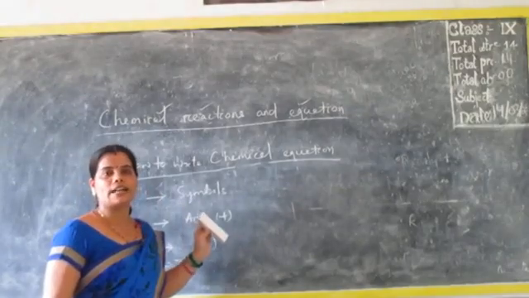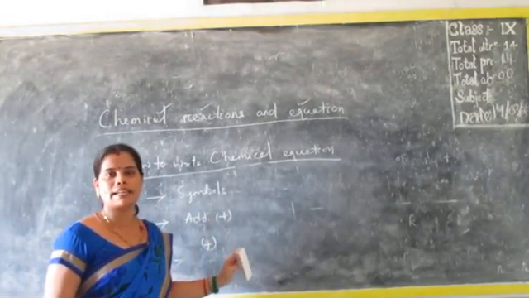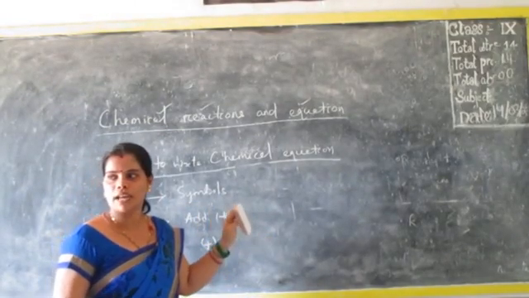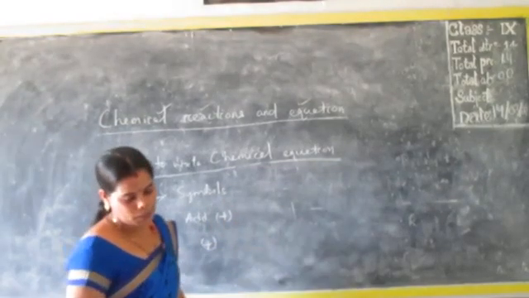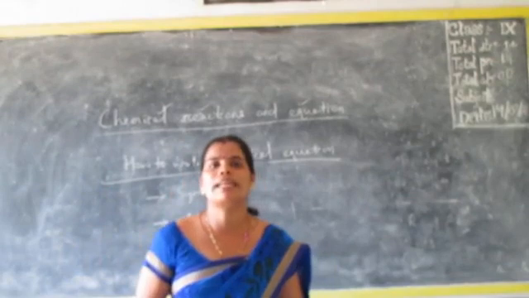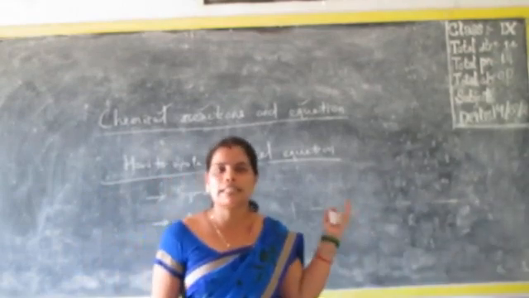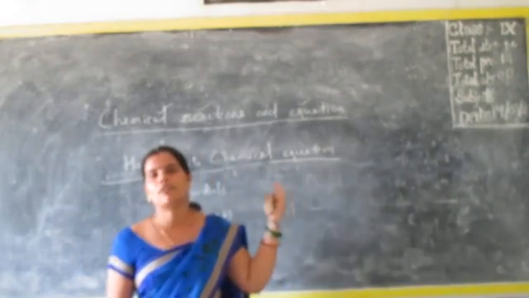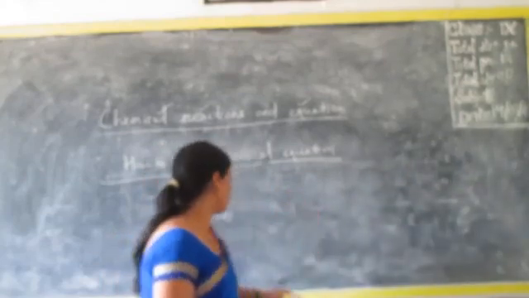On the left hand side we write the reactants, and on the right hand side we write the products. In other words, a chemical equation is nothing but the skeletal framework of a chemical reaction.